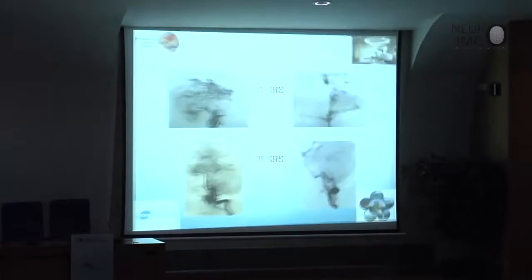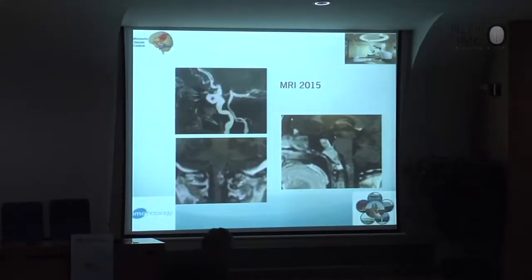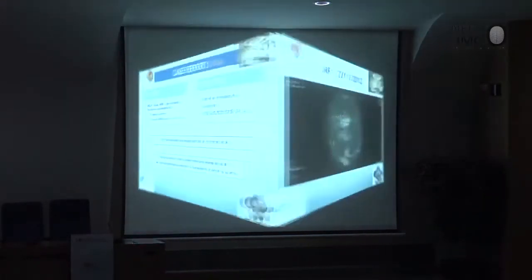A big AVM with hemorrhage in the low part of the brain stem. How can we treat it? We can try to make embolization. They tried to do it, but it was impossible. Can we make surgery? I think that surgery is very difficult. So we did radiosurgery, and this is the MRI. Many years later, we can see only a small residual part of the brain, of the bulb, that is irradiated. This is a very interesting case.